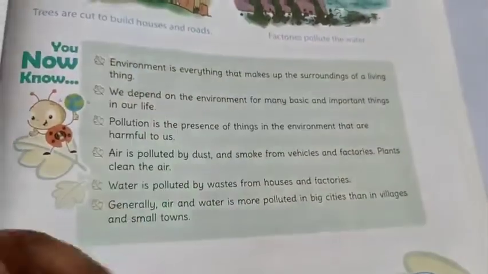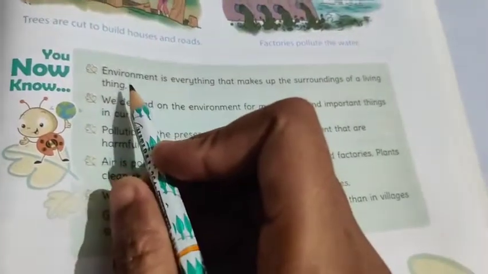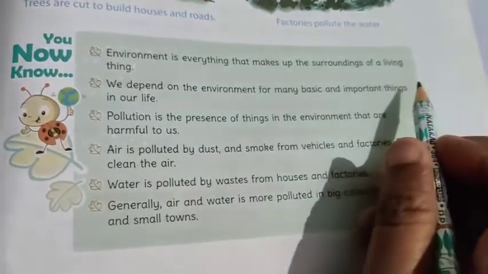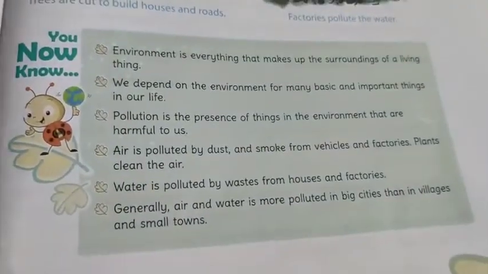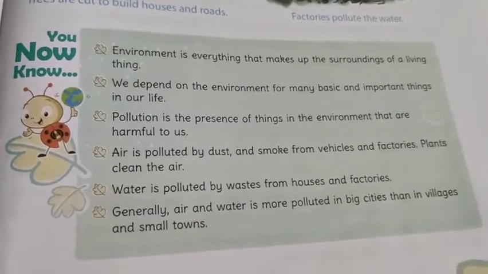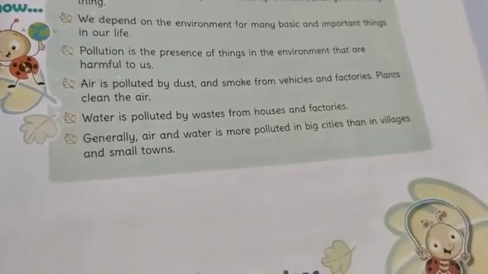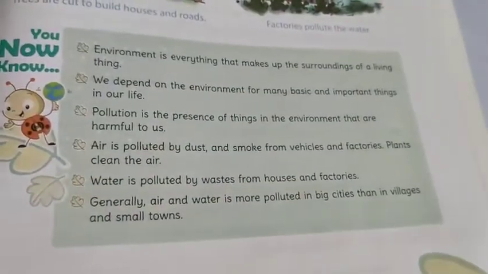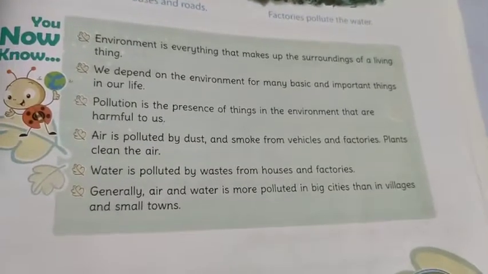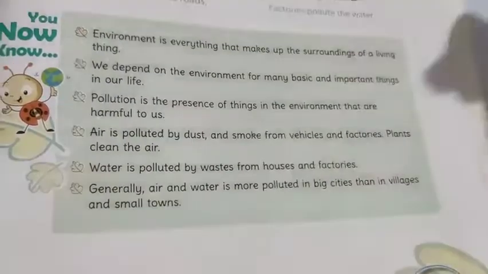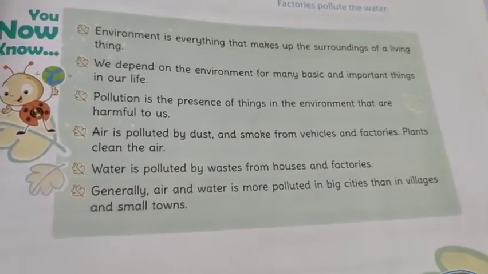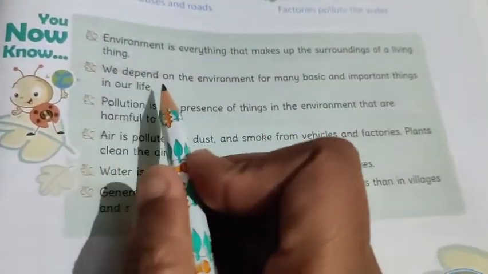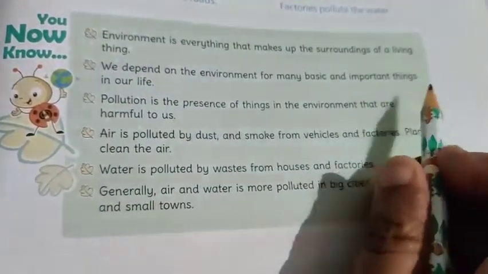So what we have learned till now, let's read it once again. Environment is everything that makes up the surroundings of a living thing, right. Environment, what is environment? Environment is everything, है ना. वो सारी चीज़ें जो हमारे सराउंडिंग्स में हैं, जिनसे लिविंग थिंग्स जो है वो एक उसको सारी चीज़ें मिलती हैं, राइट. लाइक ही और शी विल गेट food, air, water, everything, so that all things together make up the environment.